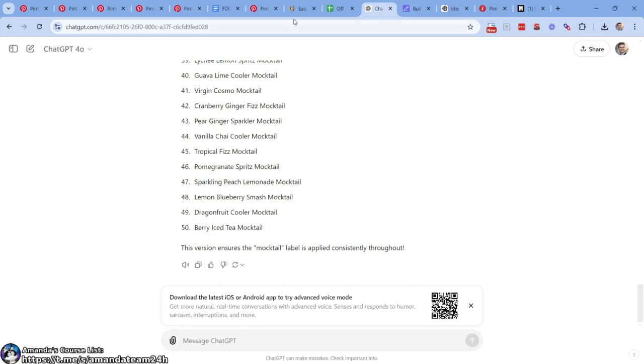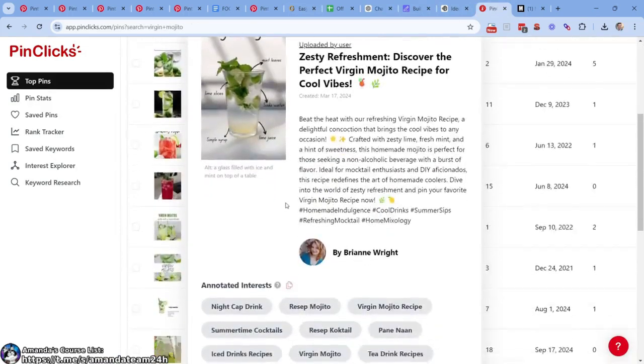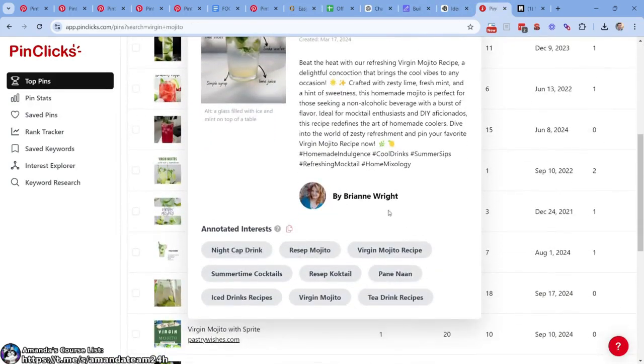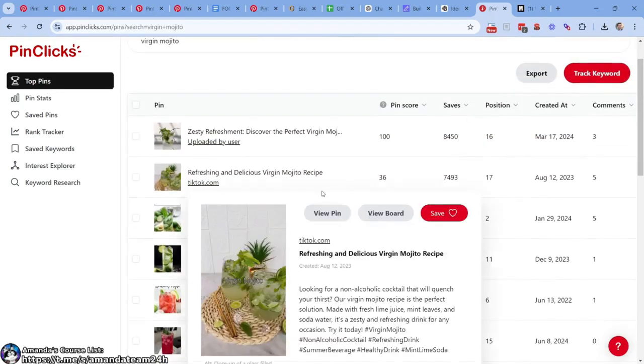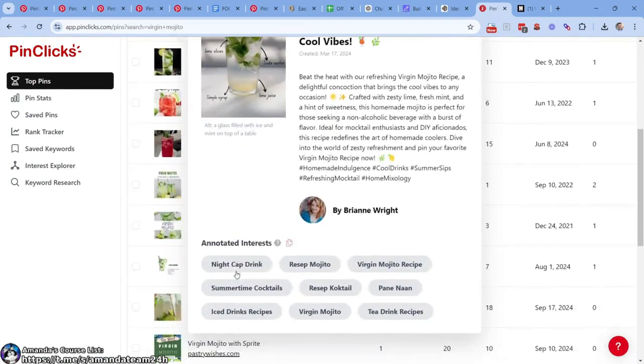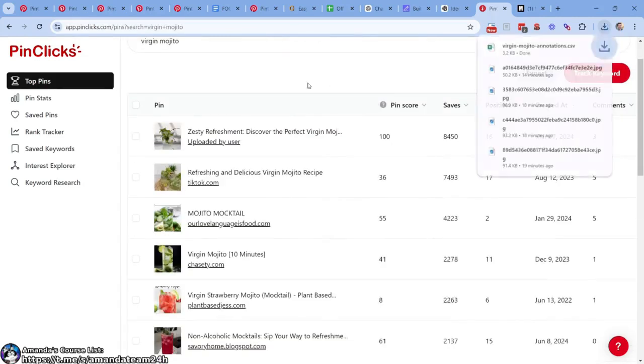So what I want to do is go to PinClicks. Let's come here. They have a lot of, it's very interesting to me, a lot of different annotations, right? So what I want to do is export annotated interests. So we're on Virgin Mojito.